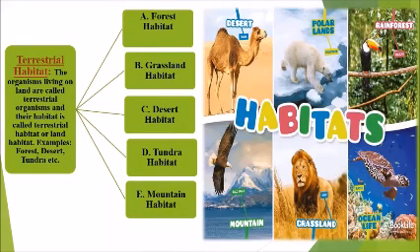Now, the terrestrial habitat. Terrestrial means land. The organisms living on land are called terrestrial organisms and their habitat is called terrestrial habitat or land habitat. In this, there are 5 types of habitat: forest habitat, grassland habitat, desert habitat, tundra habitat, mountain habitat. So we will study about these habitats one by one.